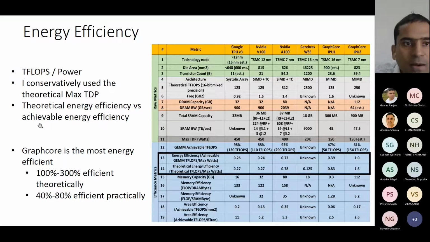Now, this is the TFLOPS per watt, energy efficiency. That means for each watt that you spend, how much performance you can get. So this is the GEMM achievable, this is the theoretical. Theoretically speaking, this is a really, really efficient design. Graphcore is the most energy efficient. For each watt that you spend, you get 1.6 teraflops per second here.